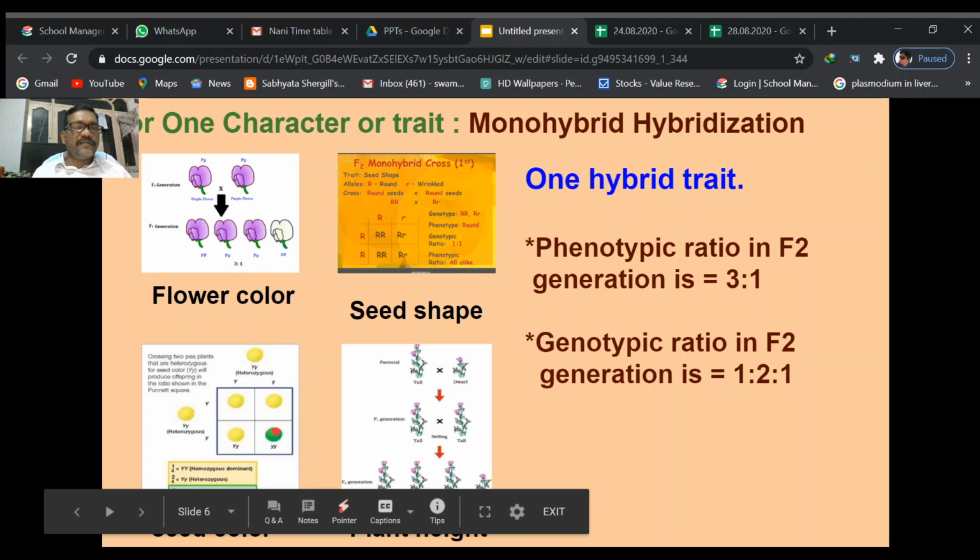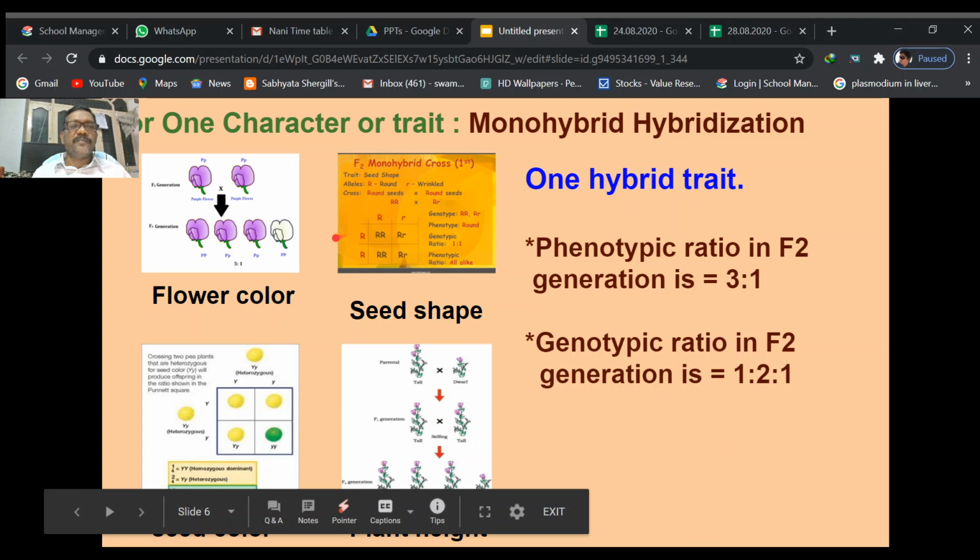But the fourth one is different in this F2 generation. This is small y and small y, so it is green in color, just like our dwarf plant, the fourth one. So the phenotypic ratio is 3 yellow in color, 1 green color, a 3:1 ratio again. But the genotypic ratio is different, 1:2:1, because only this one is homozygous dominant, capital Y. These two are heterozygous dominant, capital Y and small y. This third one is the pure homozygous recessive, small y.